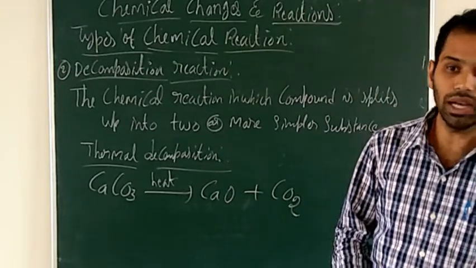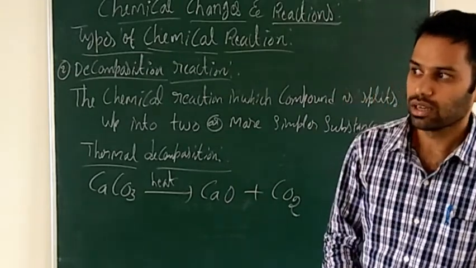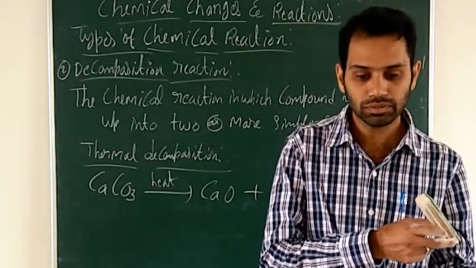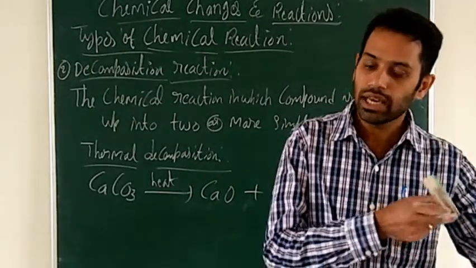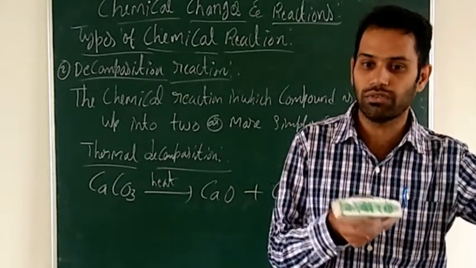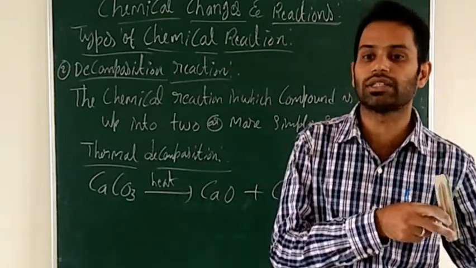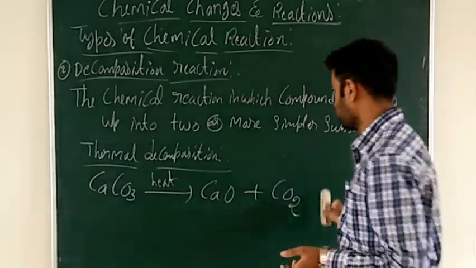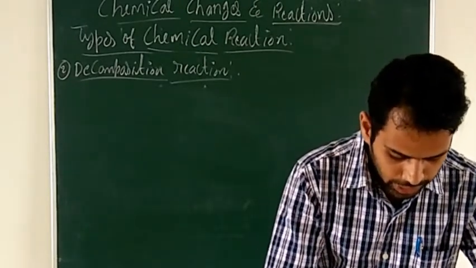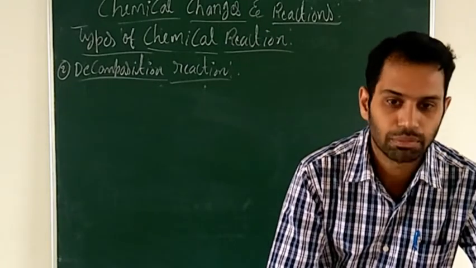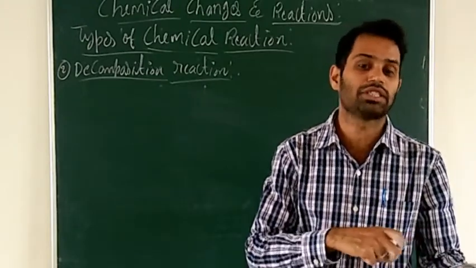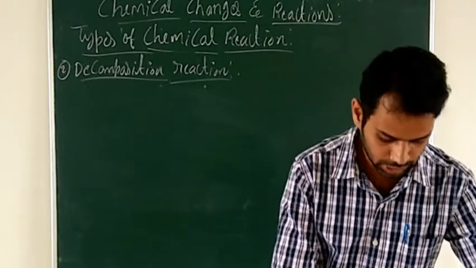Reversible reaction means once you get the product, if you reverse the reaction, you will get the same reactants you put in at first. The direction of chemical change can be reversed by changing the conditions under which the reaction is taking place.